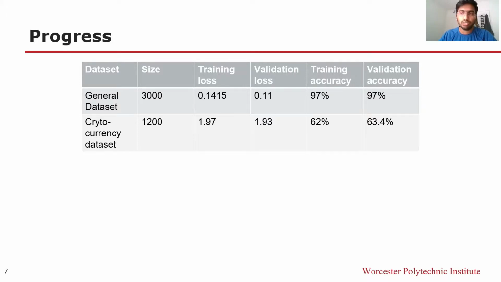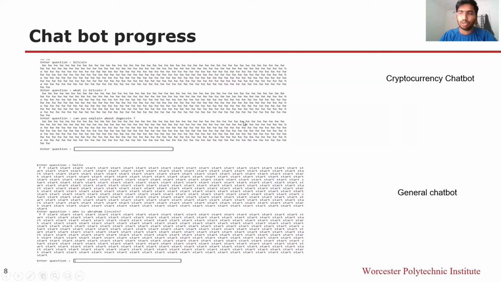But the true evaluation of a chatbot is how well it's forming its answers, and that was not good for our chatbot so far. As you can see, it's just outputting one or two tokens from the dataset and repeatedly predicting that as the output. So we feel that our chatbot implementation might have a fault at some point. That's why it's just predicting a single value over and over again. So we are working on that for now, and we are checking other perspectives on why this might have been happening.